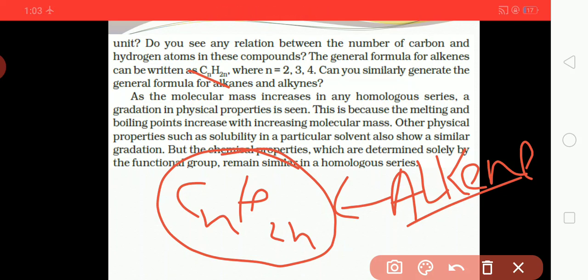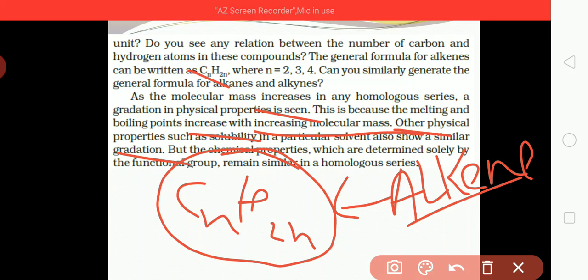As the molecular mass increases in any homologous series, a gradation in physical properties is seen. The melting point and boiling point increase with increase in molecular mass. Other physical properties such as solubility in a particular solvent also show a similar gradation.